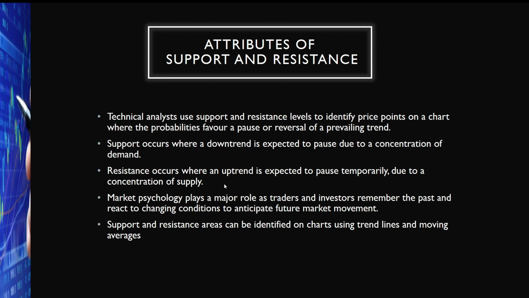Suppliers want to sell because the stock price is high, and buyers refuse to buy because they consider this level as not worth it. So there is a certain price level at which suppliers want to sell but buyers don't want to buy. That level we call the resistance level. So there is probably a good chance in the short term that the price will reverse from that level. You will understand better.